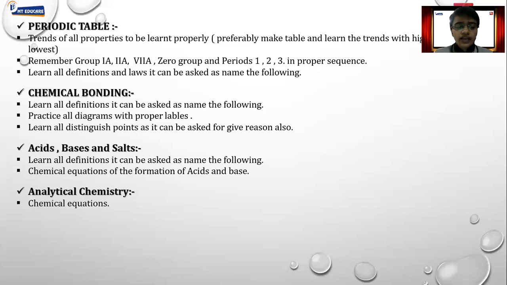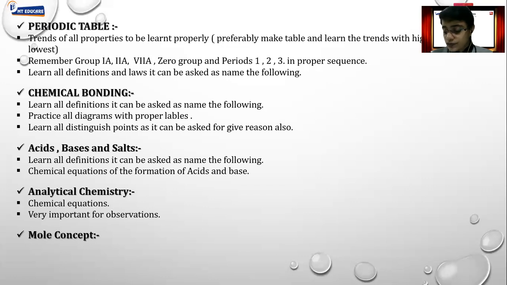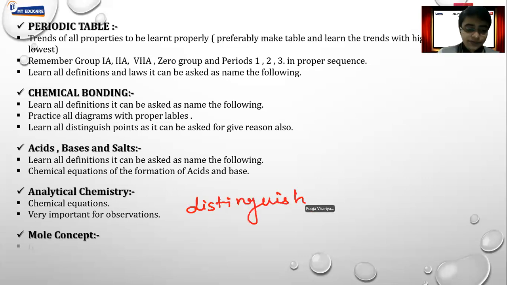In case of analytical chemistry, there are a lot of chemical equations, but this chapter is very important from an observation perspective, as well as you have to remember the very important point, and that is distinguish between two compounds. So it is very important from a distinguish perspective. Even these questions are also asked in this particular chapter.